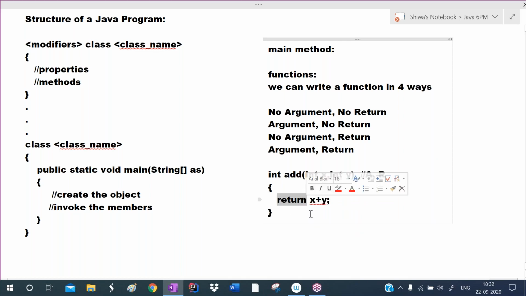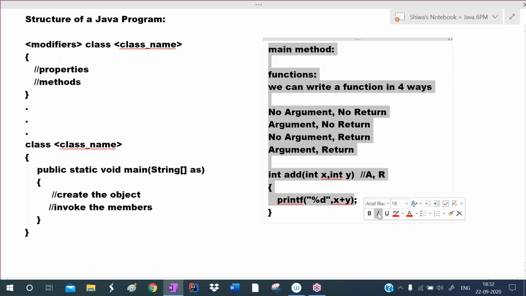For example, I'm not returning any value. I want to print that x plus y value. If this is a C program, generally we write like this: printf percentage d. This percentage d refers to x plus y. We write like this in the C language. So now here arguments it is taking, but it is not returning any value. So which type is this?